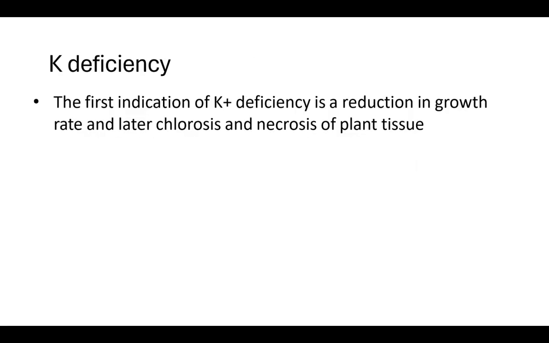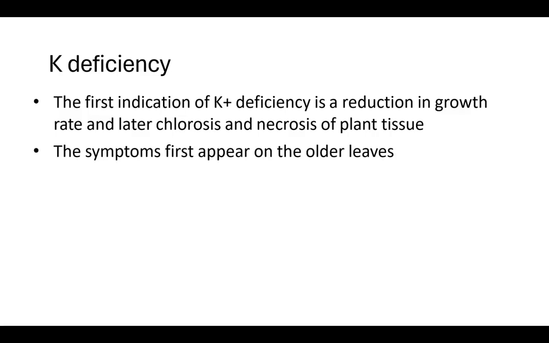Deficiency. The first indication of deficiency is a reduction of growth rate and later chlorosis and necrosis of the plant. Remember, potassium is everywhere, and therefore it is extremely important. If you have a problem, it's going to show up in a lot of different areas. But first, it's going to reduce plant growth and cause chlorosis. Remember, we talked about plant growth as far as cell expansion goes and chlorosis as far as photosynthesis goes.